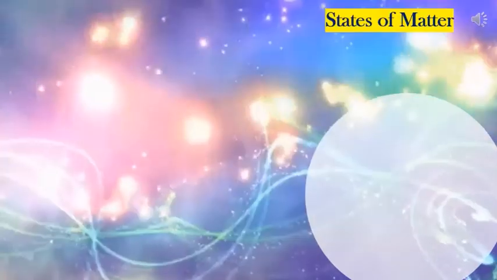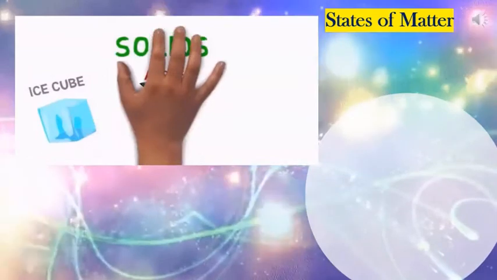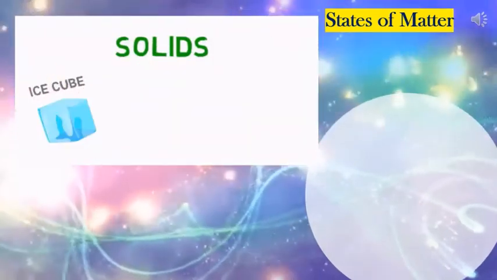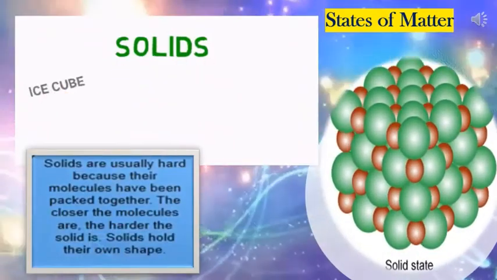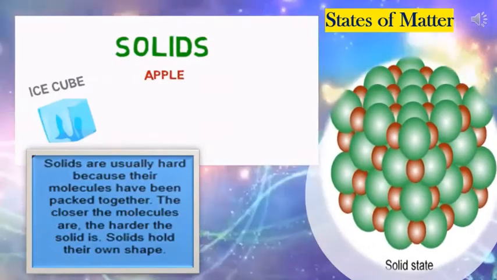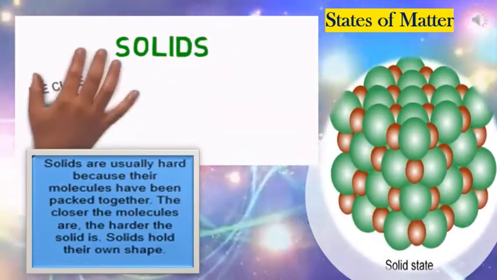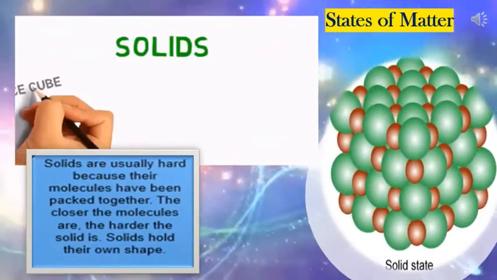Now let's go ahead and try to identify these 5 states of matter one by one. Let's start discussing solids. If you can see here, there is an ice cube, an apple, or a car. Now, you just need to remember that solids are usually hard because their molecules are packed together. And the closer the molecules are, the harder the solid is. So solids hold their own shape.